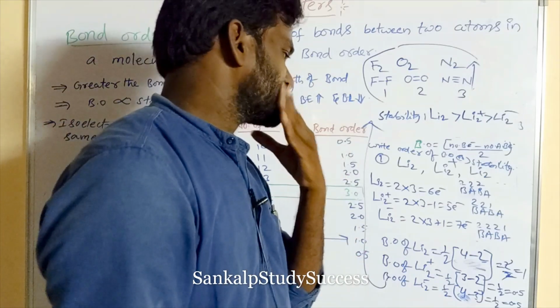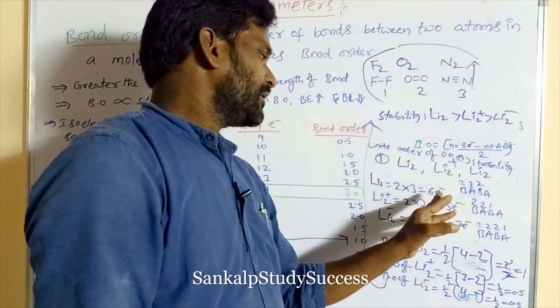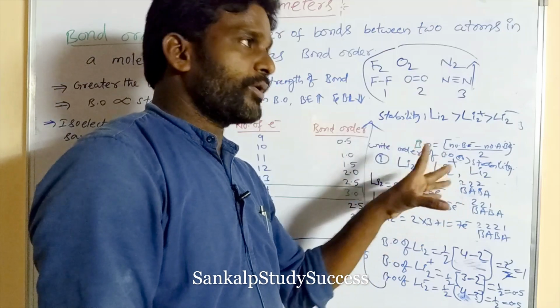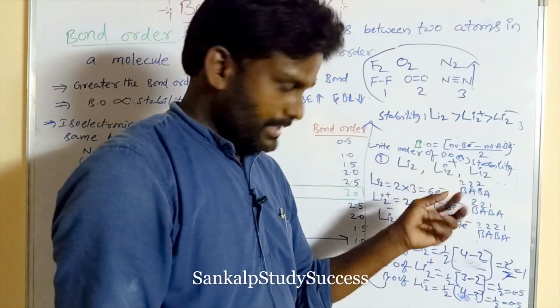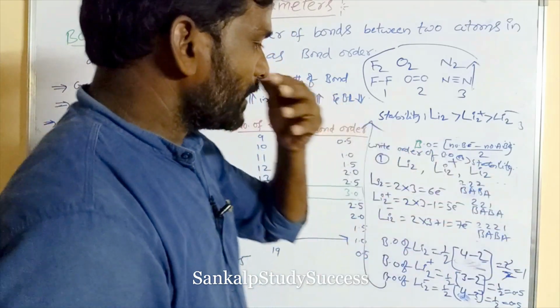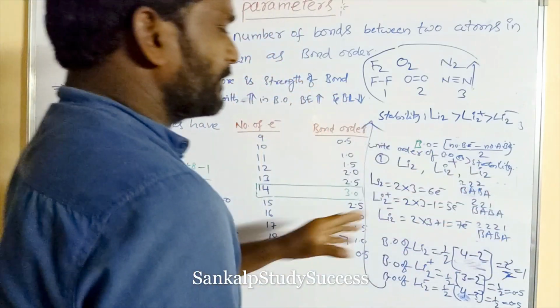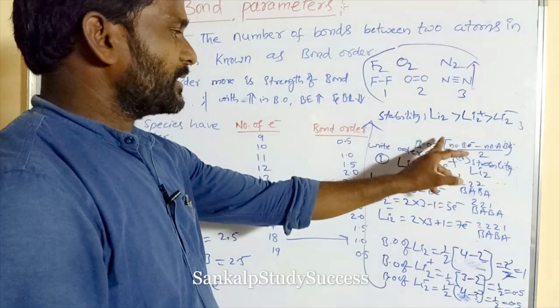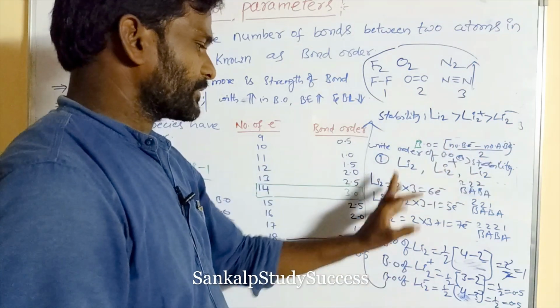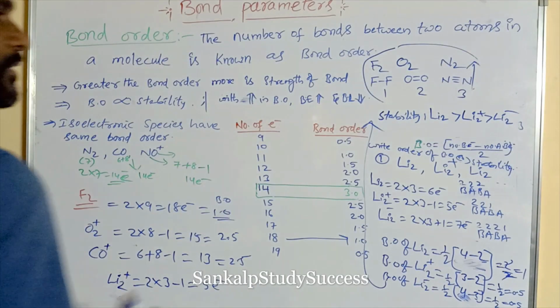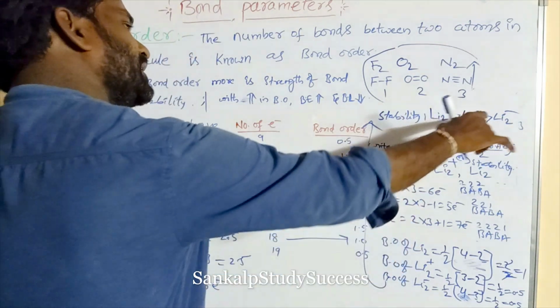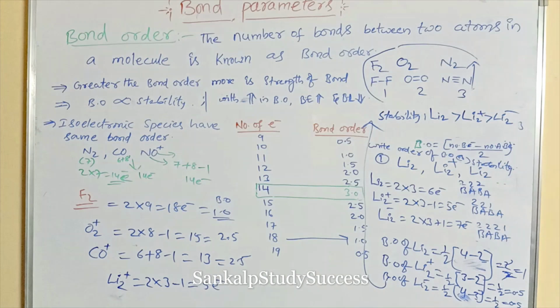So first we write its electrons in bonding and anti-bonding orbitals, following the BABA rule. Finally we calculate bond order using this formula. This is the calculation of bond order for molecules or ions with 8 or fewer electrons.